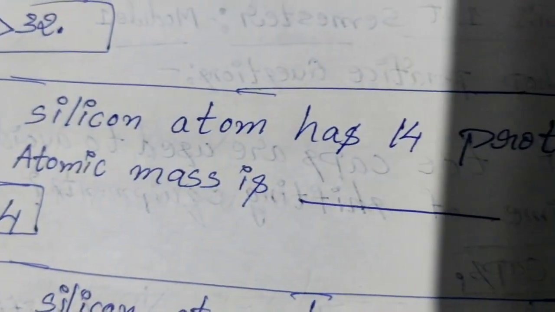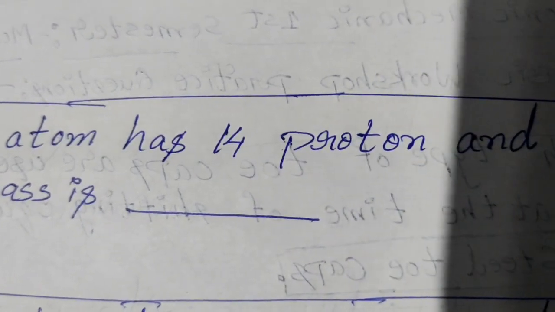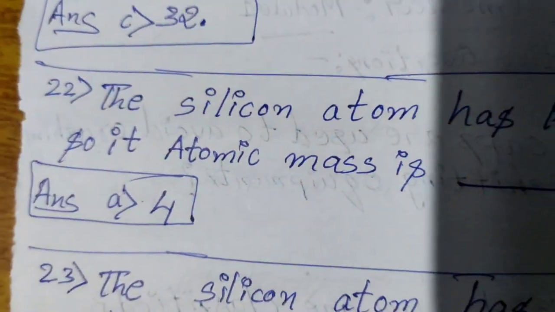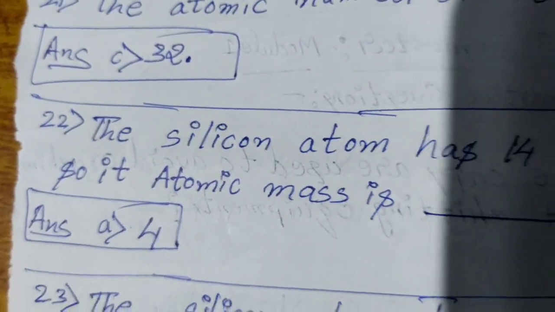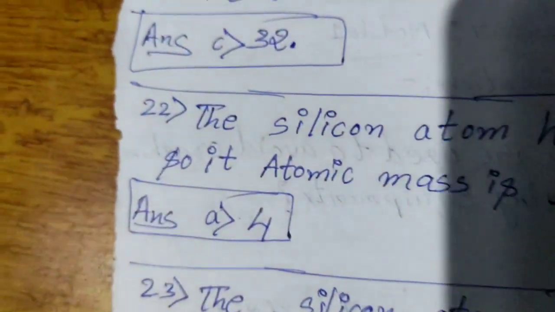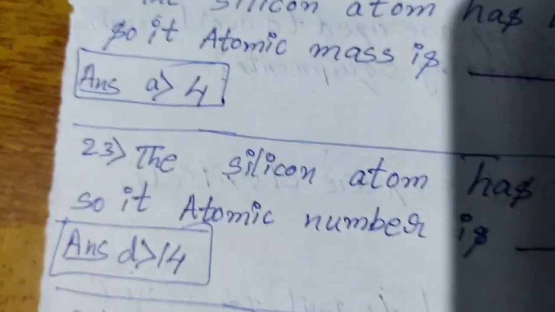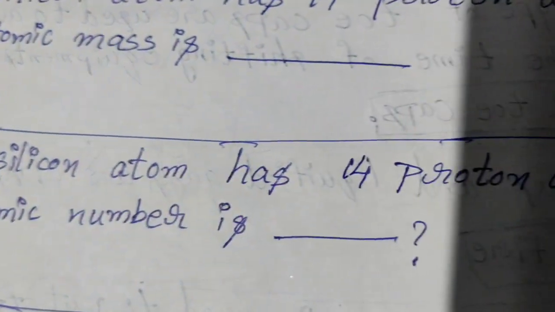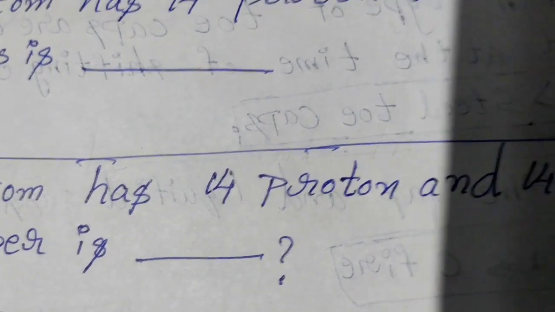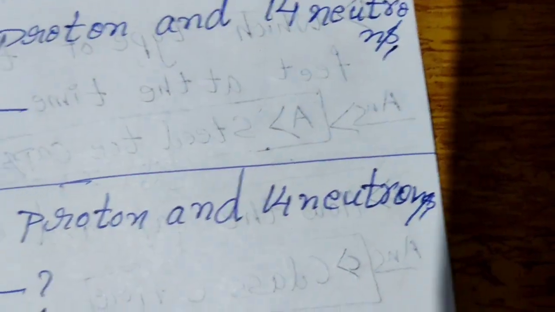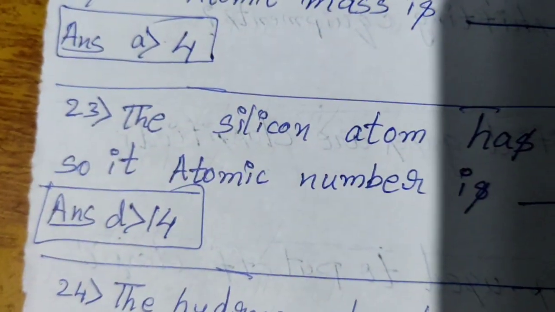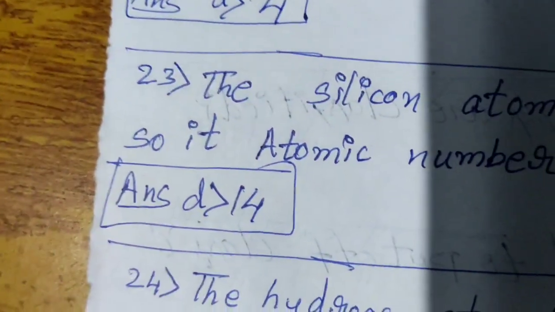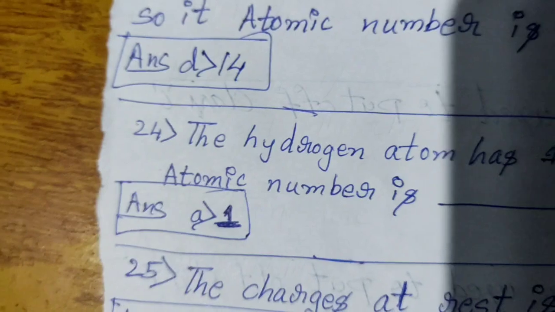The silicon atom has 14 protons and 14 neutrons, so its atomic mass is dash. The answer is A, 28. 23rd question. The silicon atom has 14 protons and 14 neutrons, so its atomic number is dash? The answer is D, 14.